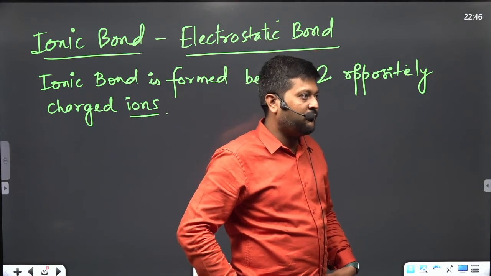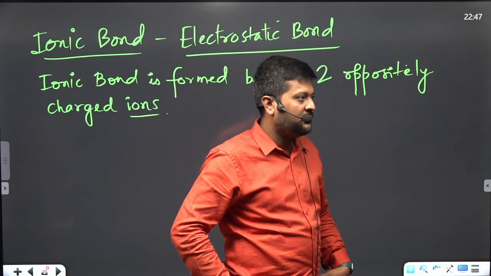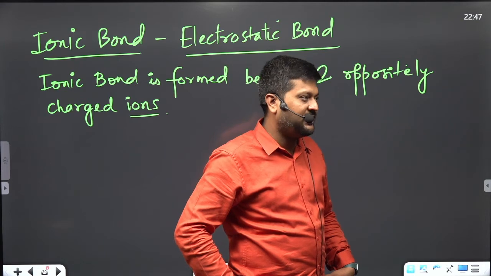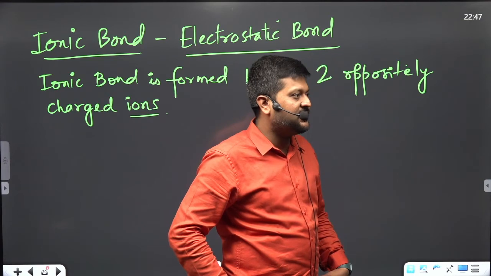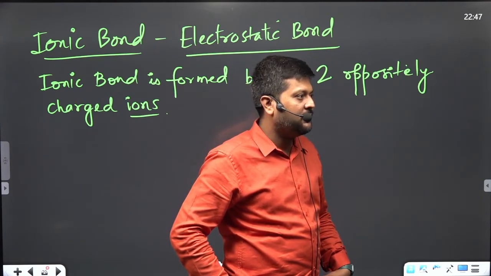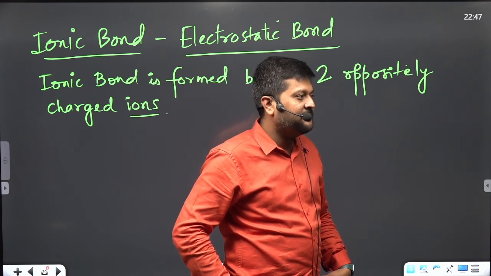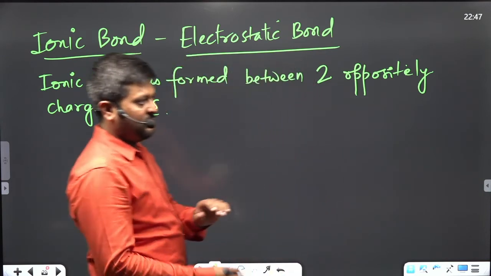And what are positively charged ions called? Cation, right? Ishani, what are negatively charged ions called? They have more electrons than protons. So what are they called? I think they're called anions. Yes, very good, Zena.